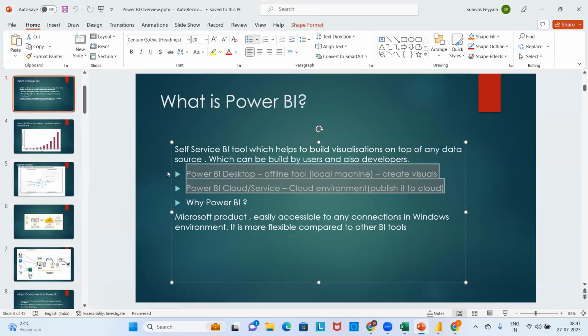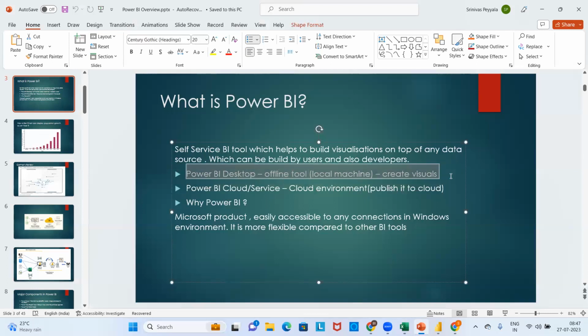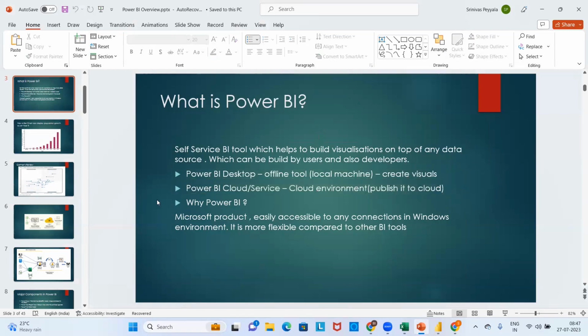What is this product about, Seema? This entire architecture is what I was showing you. What will the desktop show you? What is the help of the desktop? It creates the reports or the visualizations. What service is helping us? Where we store our reports. That is Power BI.